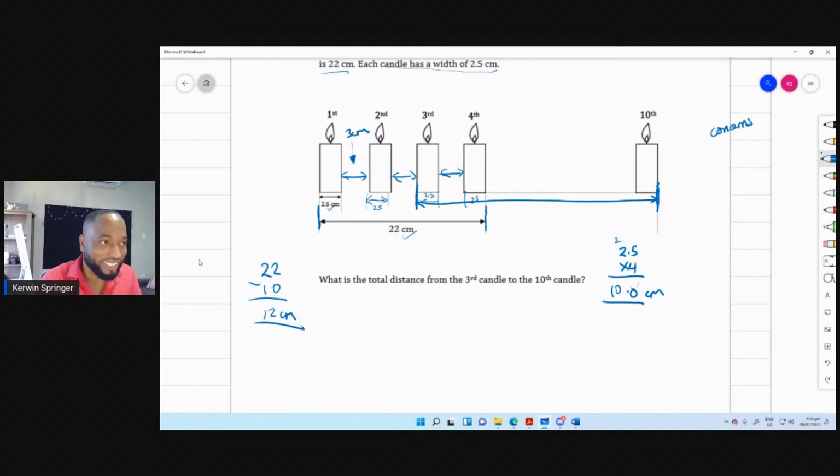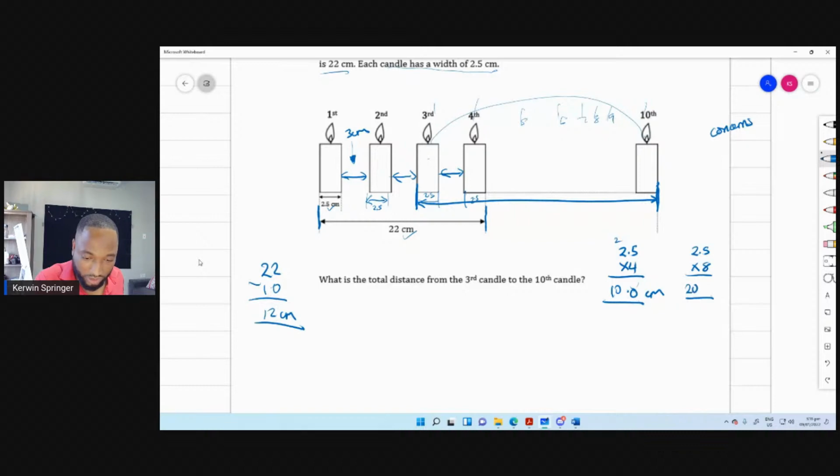So 3 centimeters. So the total distance from the third candle to the 10th candle. How many candles are there from the third to the 10th? 3, 4, 5, 6, 7, 8, 9, 10. So 1, 2, 3, 4, 5, 6, 7, 8 candles. So we have 8 by 2.5, as we get the width of the candle. So we have 8 candles.